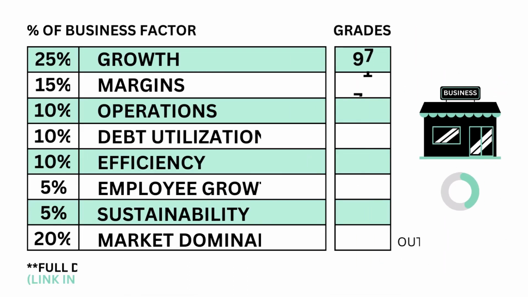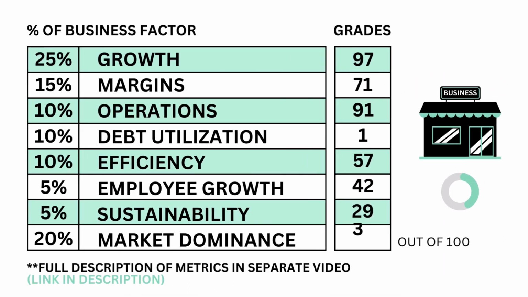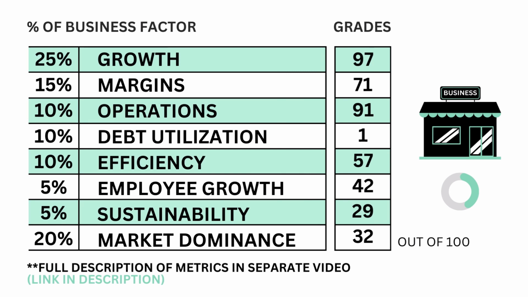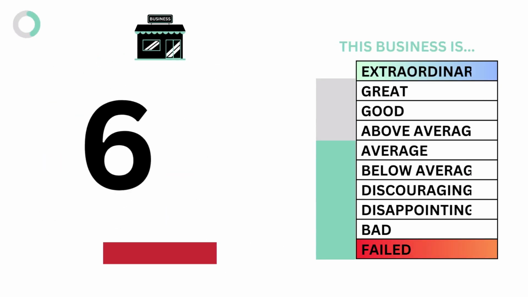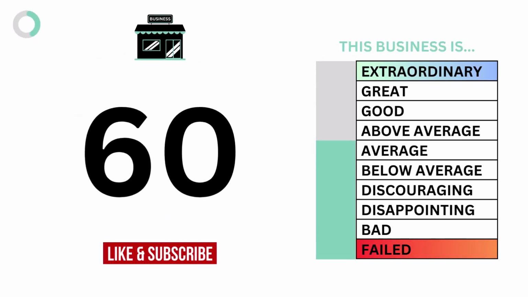To recap, here are the 8 metric grades for the company. And when we put them together, we get the company's business grade. Now you know whether this is a good business to own or not. So let's then look at the stock.